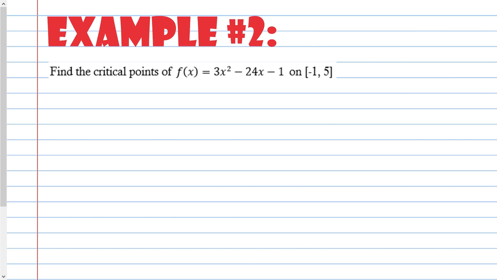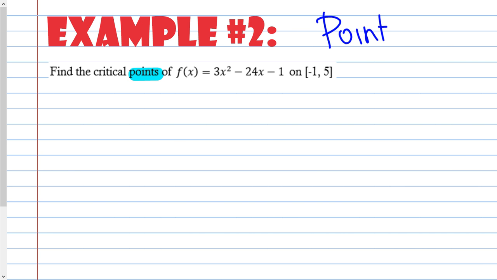Okay, example 2, find the critical points. So this is when we have to start paying attention to words. We can use a technique to find our critical number, which is the x. But then we are asked to find sometimes the critical point, which means an x and y. Okay, it is really important that you do read.